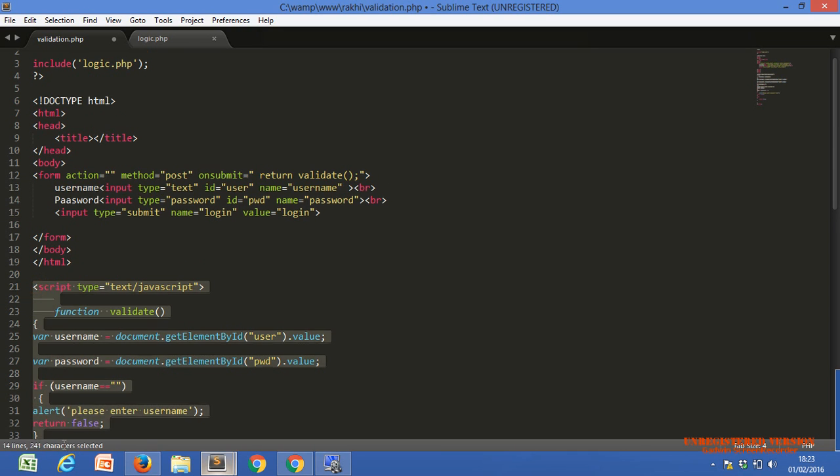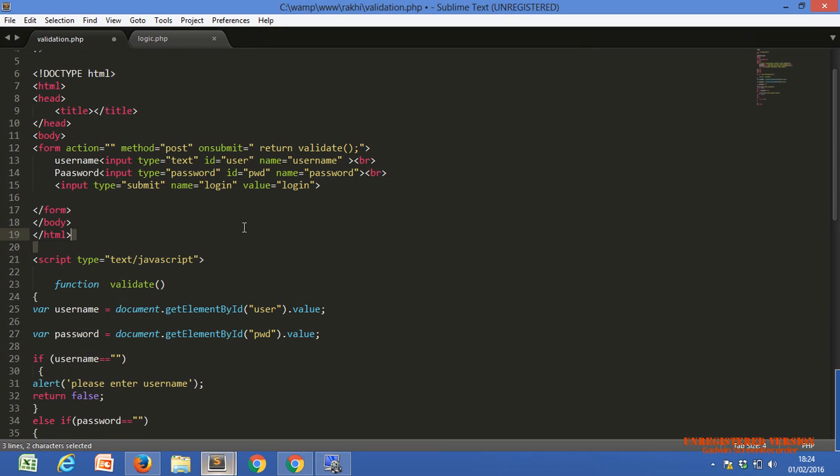We have to write it within the script tag. So these events can be one kind of communication method with JavaScript.